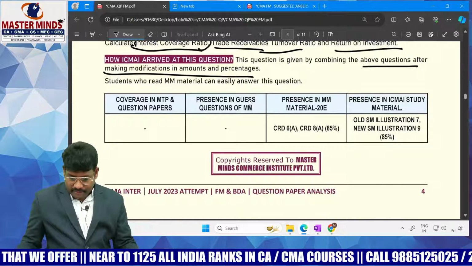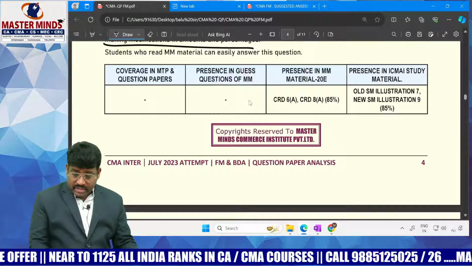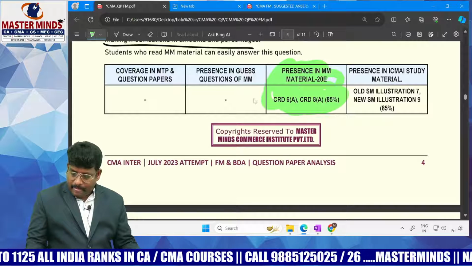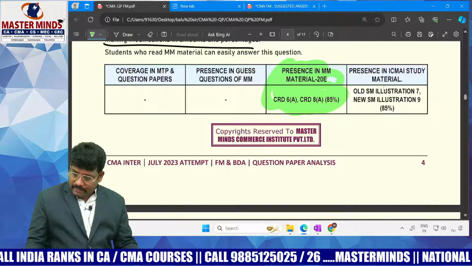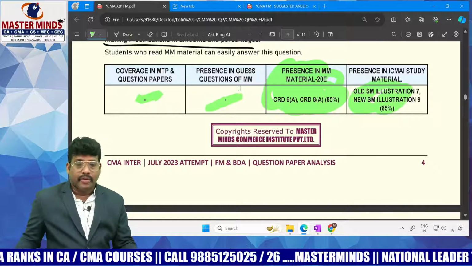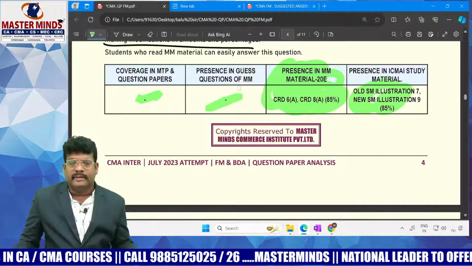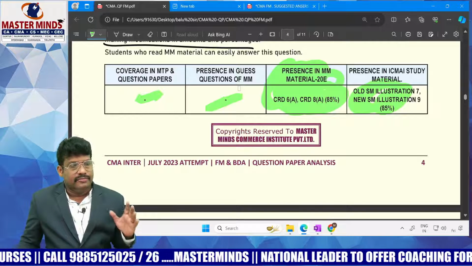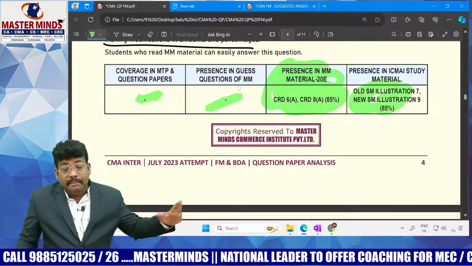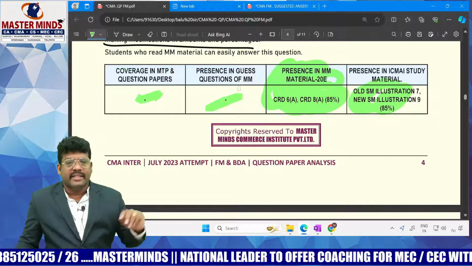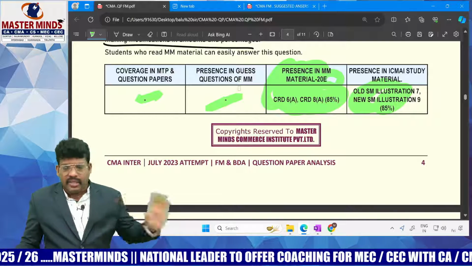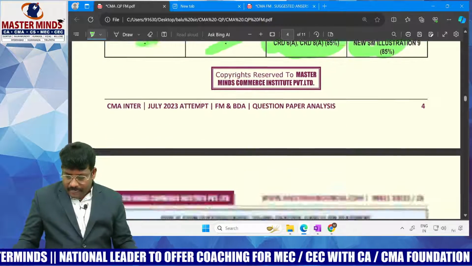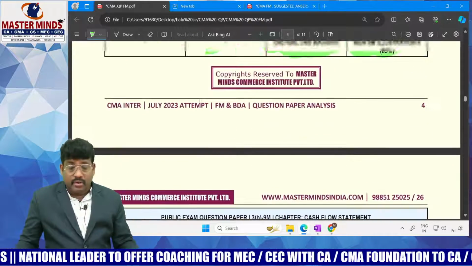Coming to the next question, whether this question is covered in our MM material or not. If you observe it, yes, this question is covered in our MM material. It is present in the ICMA material also, but unfortunately, bad luck, we couldn't give such a question in guess question papers. You know, Mastermind has an honorable commitment: we never say that this question will be given in a guess question paper. Whether it is covered or not covered, that's all. We couldn't give it. So that is the ratio analysis they asked.